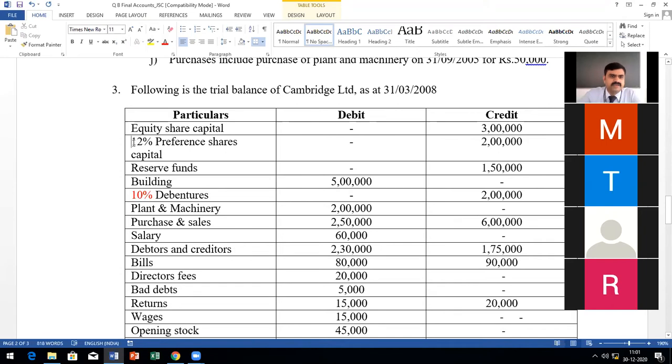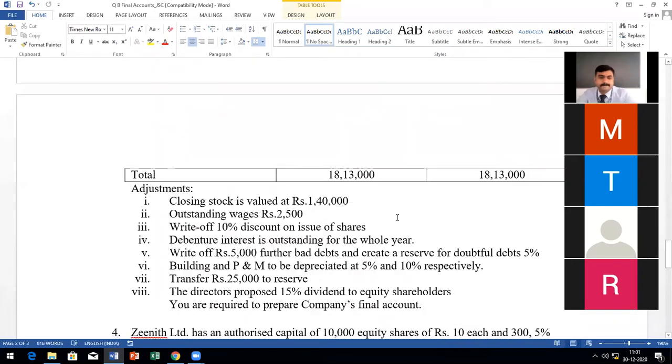And what is this 12% preference share? This is the dividend rate. Preference shares are given dividends, and preference share dividends are fixed, so the rate of dividend is 12% for preference share. Is it clear now? Those who want to invest in this debenture will see the interest rate, so it is written along with the name itself. So calculate 10% of 2 lakhs. How much do you get? 20,000.